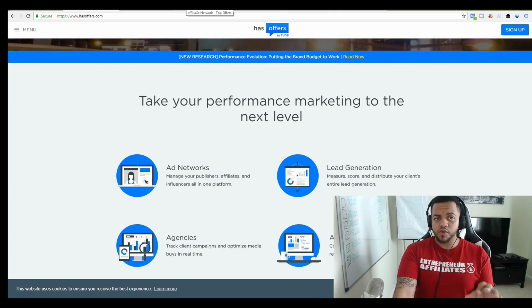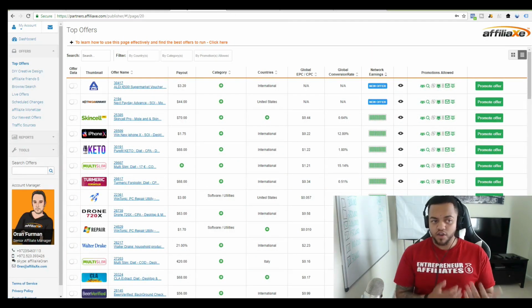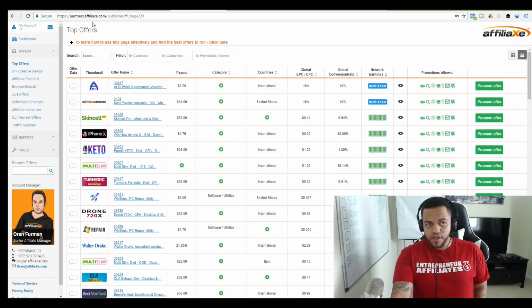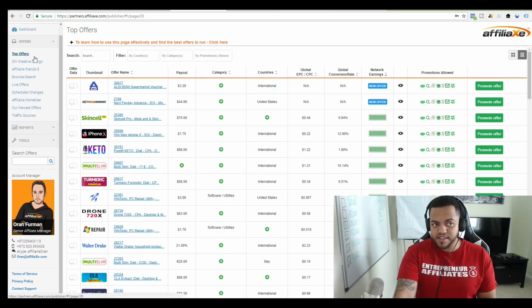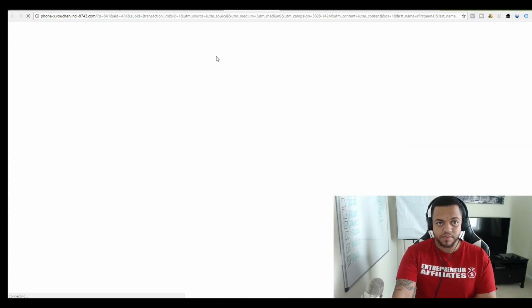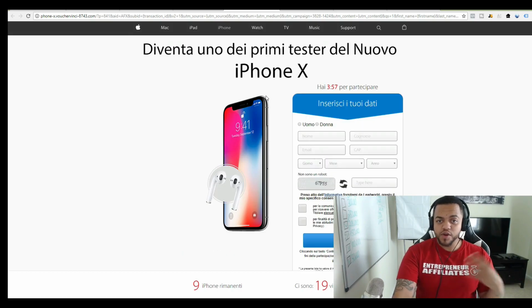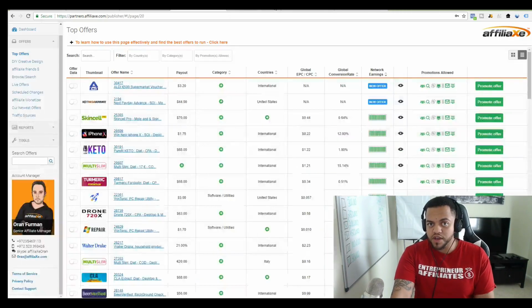While I'm talking, I want to show you exactly what Has Offers looks like. This is an example of an affiliate network I'm in. It's called Affiliate X. If we look here to the side, it has tabs: offers, browse, search, live offers, and most of the Has Offers ones look like this. If we scroll over here, we can actually preview the landing page. So for this iPhone X, we can click. It's pretty simple to view the affiliate offers that we can actually promote.